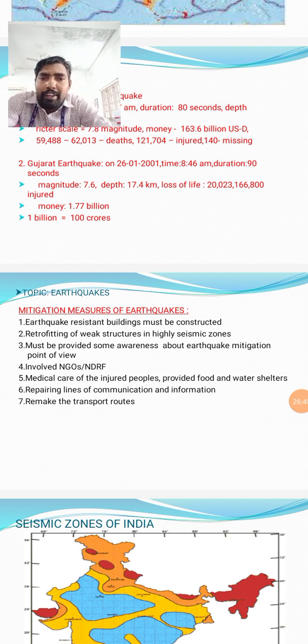Awareness about earthquake mitigation must be provided. Most of our people may be illiterate or uneducated, so we must run awareness programs about earthquakes and give knowledge about the disaster: what to do, what not to do, how to escape, and how to protect our lives. NGOs, SDRF and NDRF teams must also be involved in helping to reduce the disaster force.